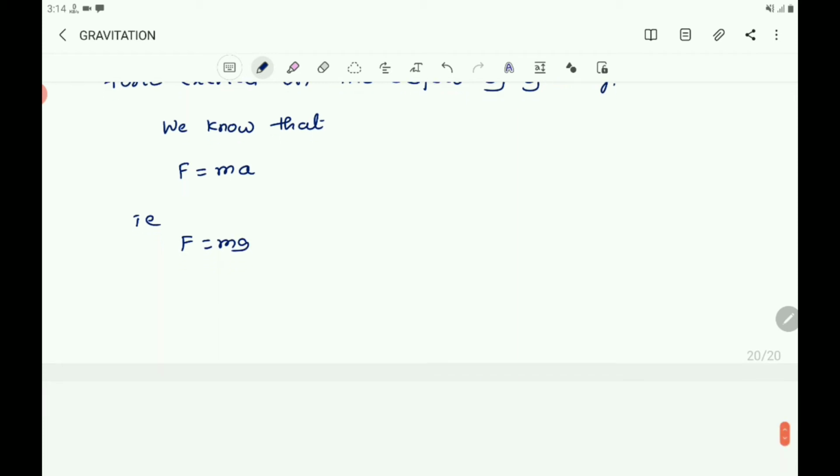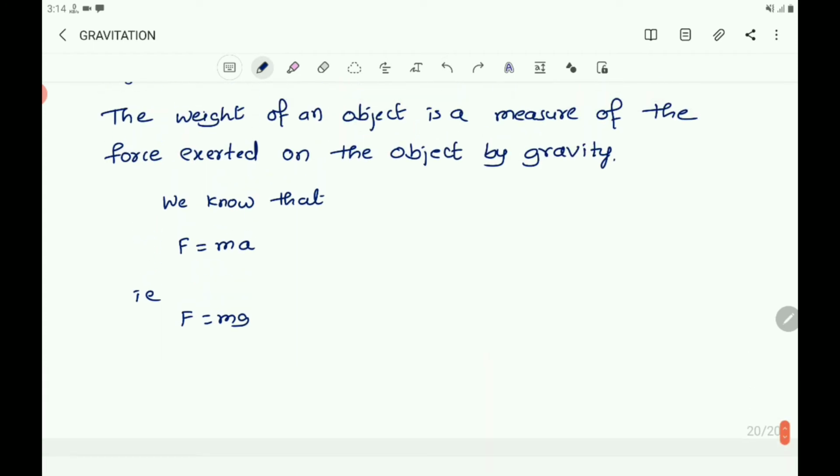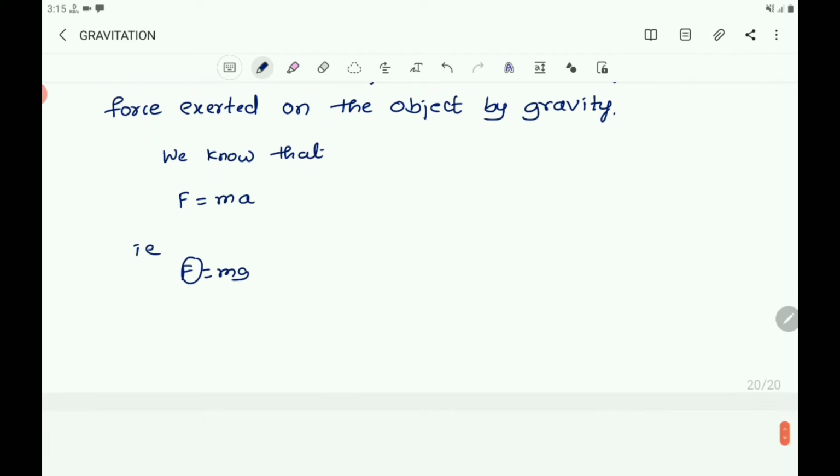The force of attraction of the earth on an object is known as the weight of the object. Here F is the force on the object exerted by the earth, the force of attraction of the earth on an object, and it is termed as weight of the object. So you take F equals W.